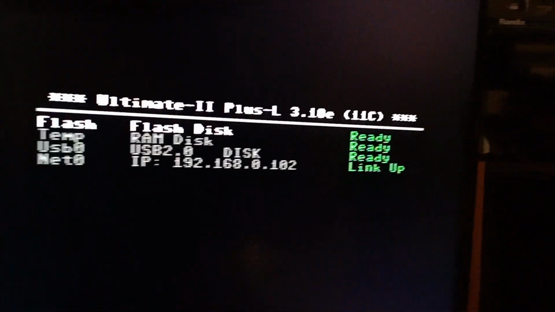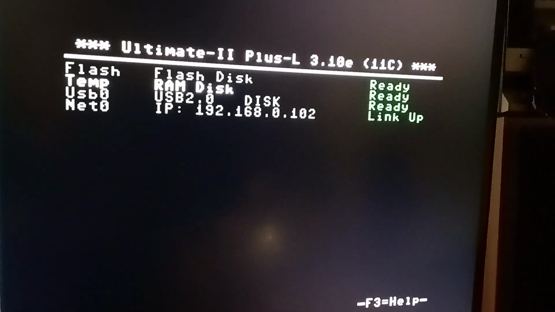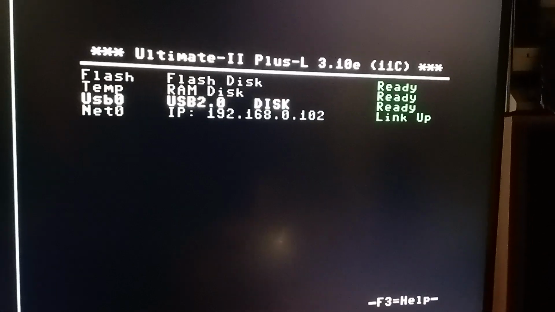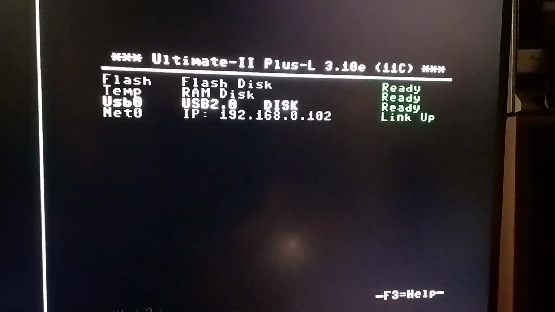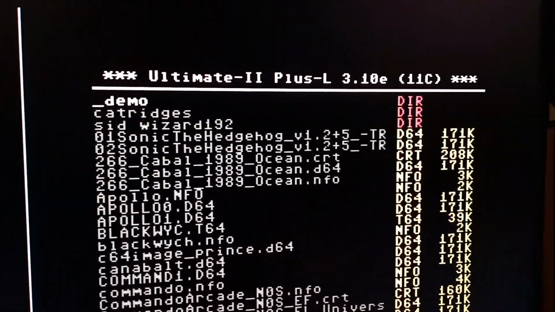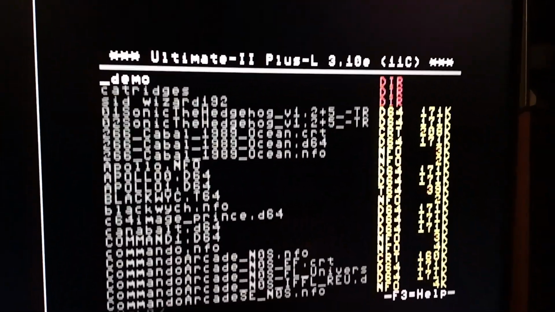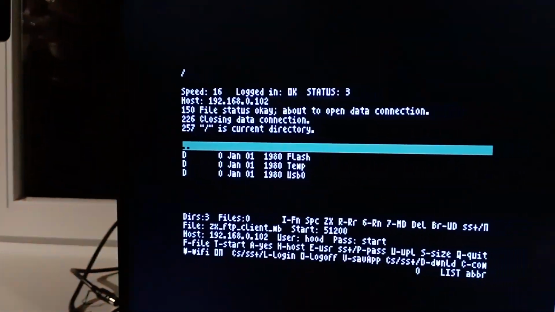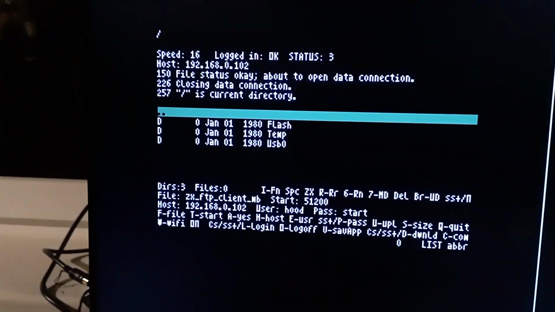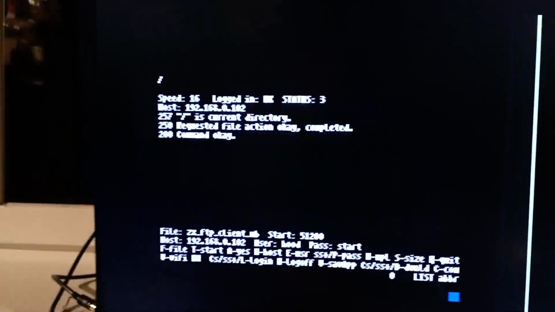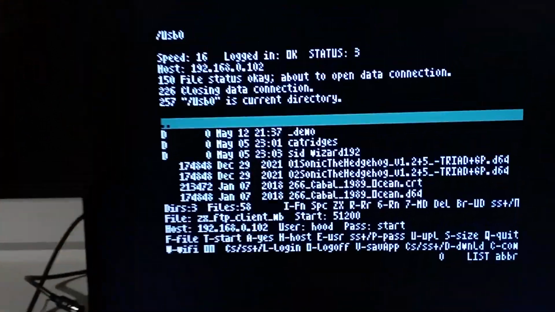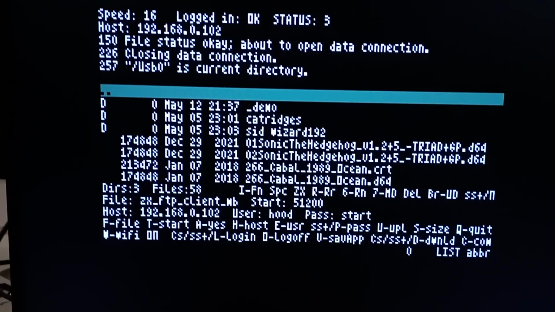Let's try on C64. I haven't worked long. This one, I believe. Demo cartridges, Sid Wizard, Hedgehog. Let's see if we get the same screen on the ZX Spectrum. Oh yes, demo cartridges, Sid Wizard, Sonic Hedgehog, Cabal, Apollo.